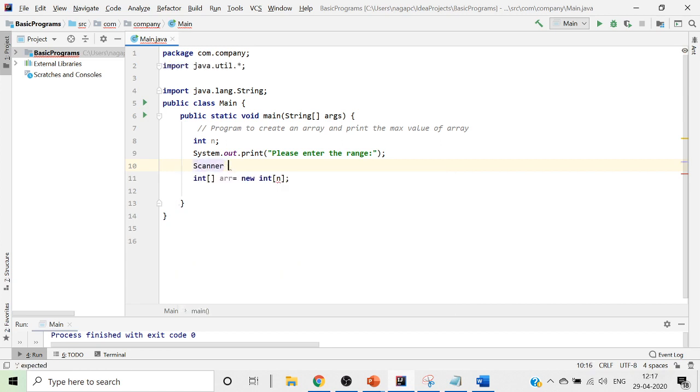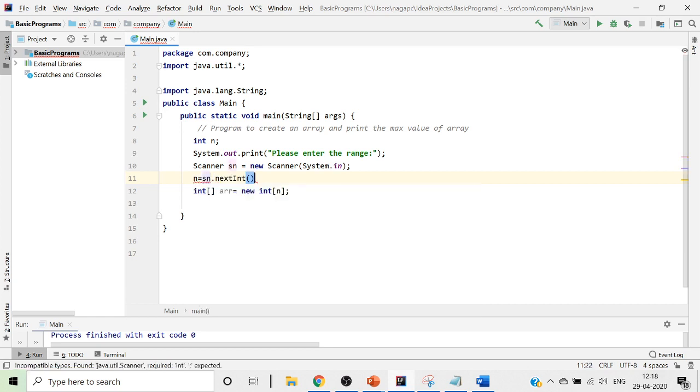Once the user is giving the range, now I'll just come back and put it as Scanner sn equal to new Scanner, and we'll write it as System.in to read the values. अभी मैंने n वैल्यूज को रीड कर लिया है. So to read it I call it as n equals to sn.nextInt. This is how I read the values.